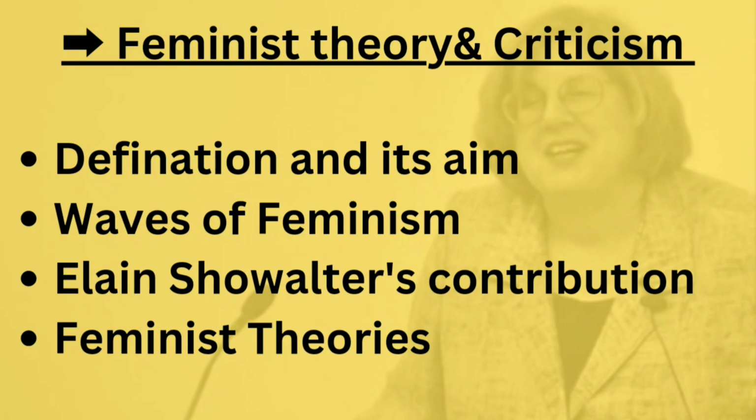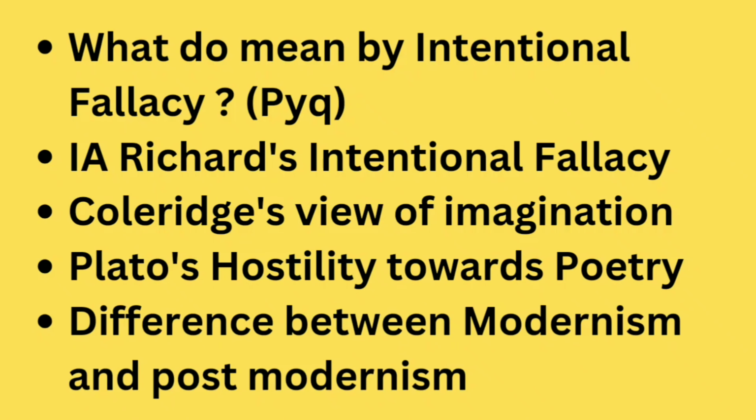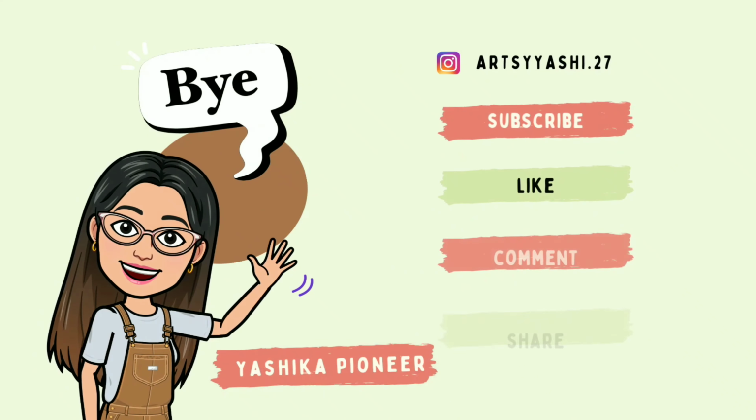First one is, what do you mean by intentional fallacy? Then there is I.A. Richards' intentional fallacy. Then Coleridge's view of imagination. Plato's hostility towards poetry, and this is the main contradiction between Plato and Aristotle. Last one is the difference between modernism and postmodernism.